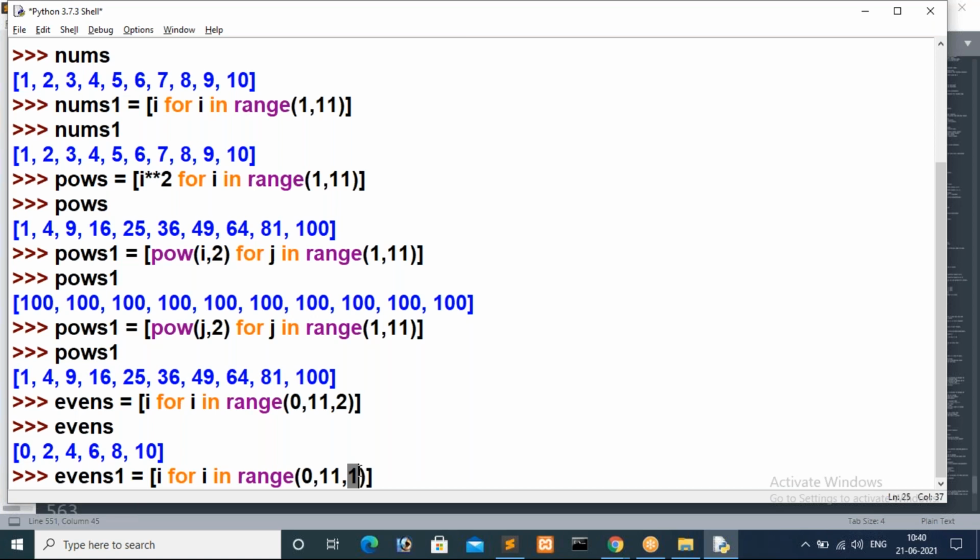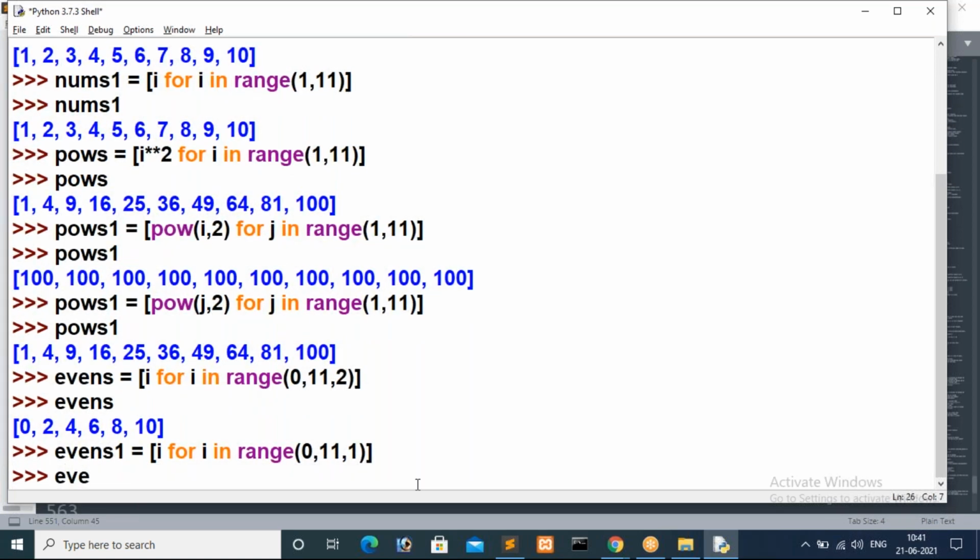1 only, that is the 1. 1 will store inside evens. In the second iteration, again you are saying value 1, value increment by 1. In that case, it will be 2.